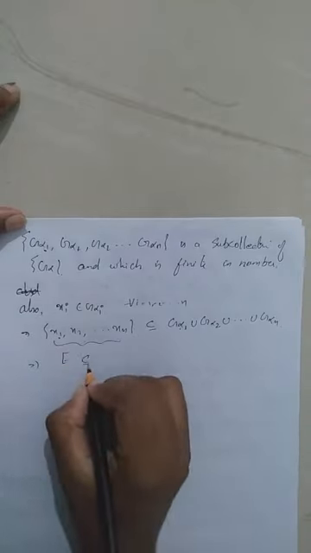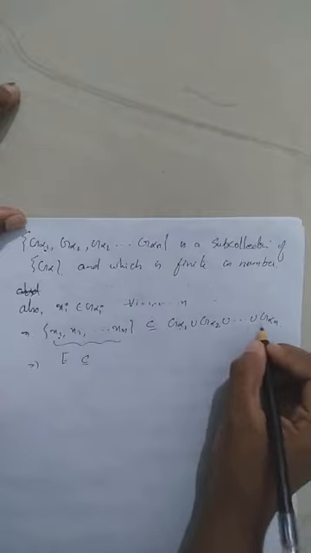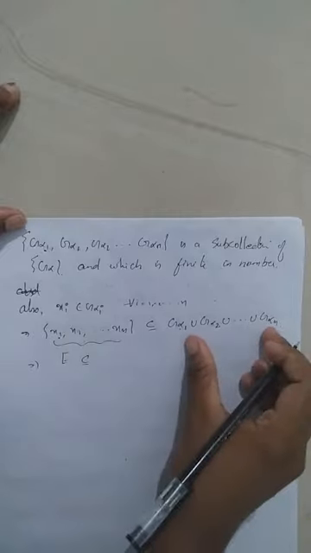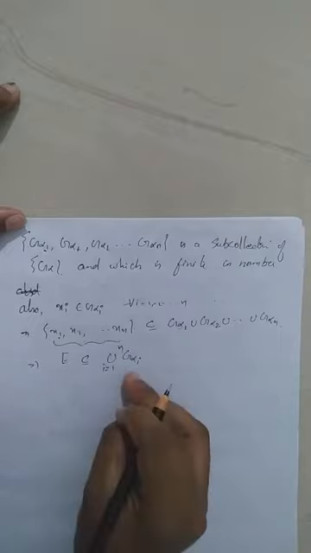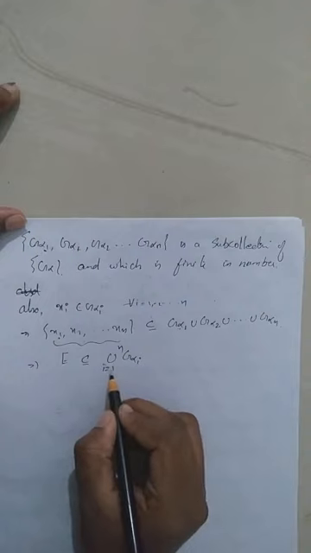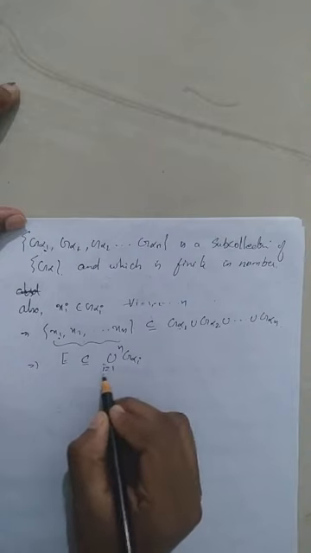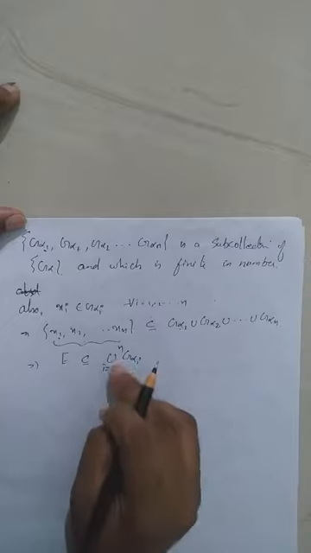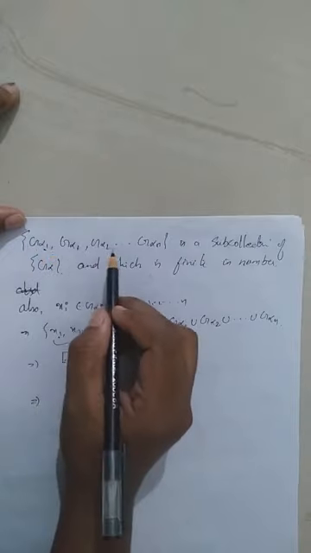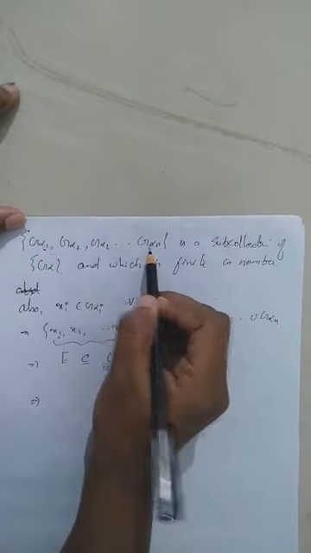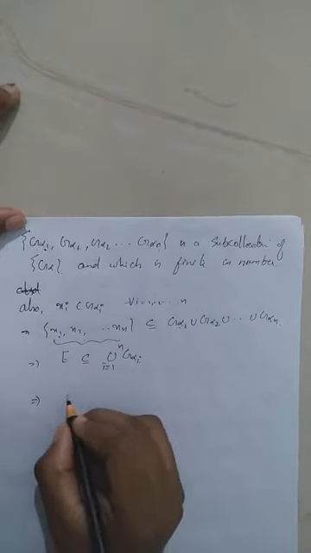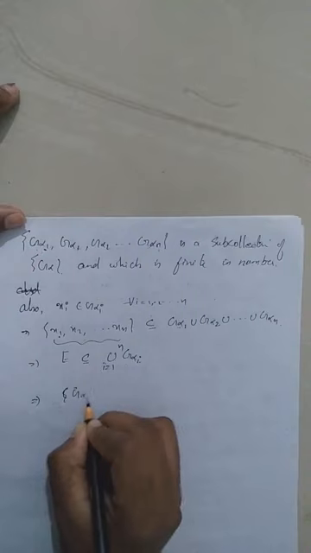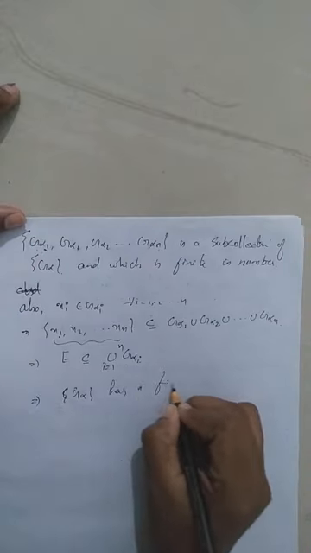Therefore, capital E is contained in G alpha 1, G alpha 2, etc., G alpha n, the union of this finite number of sets, union i equal to 1 to n, G alpha i. This can be written like this. If we take i equal to 1, G alpha 1, i equal to 2, G alpha 2, and their union up to n. So, which implies G alpha 1, G alpha 2, etc., G alpha n is a finite subcover for the collection G alpha, which also covers capital E, which implies the collection G alpha has a finite subcover